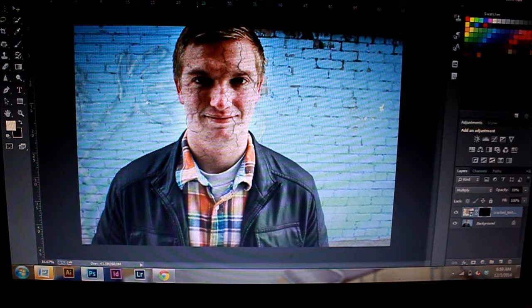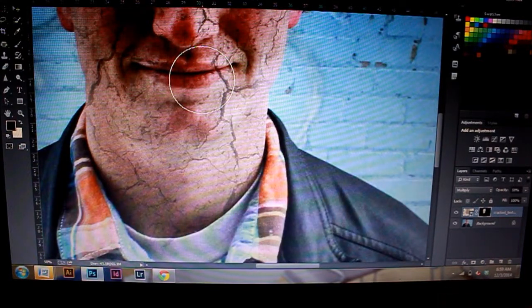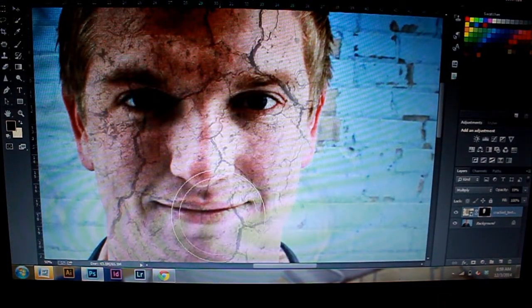And if you go outside of the areas that you want to affect, if you change your colors so black is on top, you can paint out the cracks that you just placed on. And so with black on my brush, I'm going to come and paint out the cracks over the eyes and the mouth. So nobody normally has cracked skin like this, but you want him to look as normal as possible. And so you wouldn't have cracks in your eyes, and you probably wouldn't have cracks on your lips. Nobody really likes cracked lips, so I'm just going to take those both off.